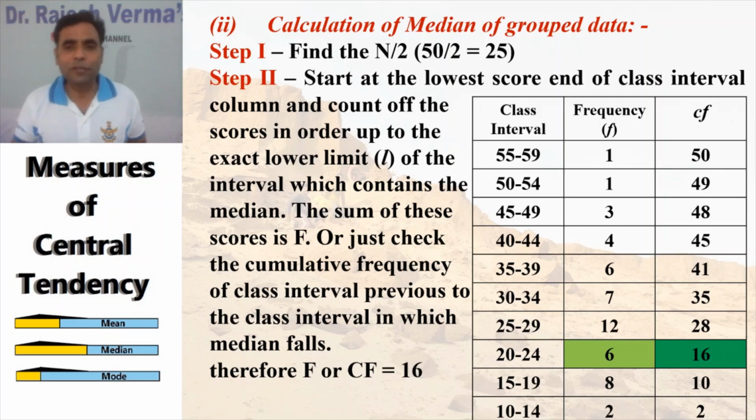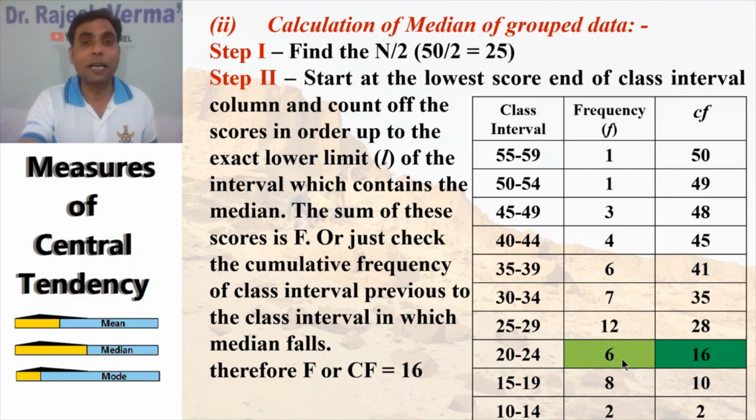For the first class interval, 10 to 14, the frequency is 2, so the cumulative frequency is also 2. For the second class interval, the frequency is 8, but the cumulative frequency will be 10, because 8 plus 2 is equal to 10.